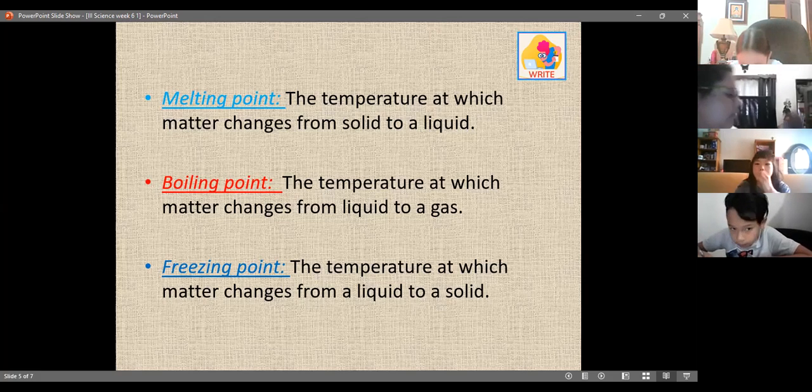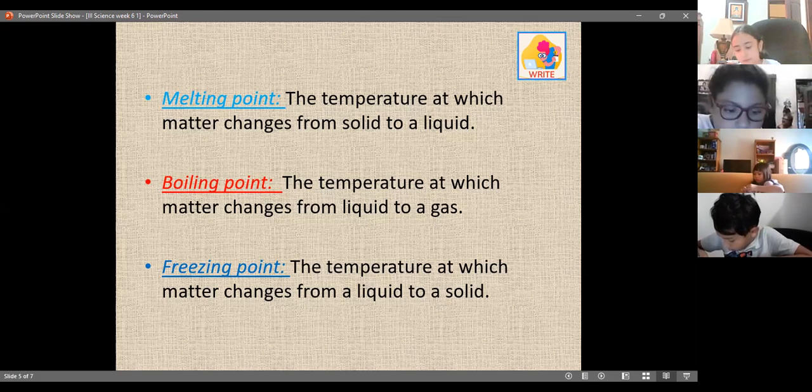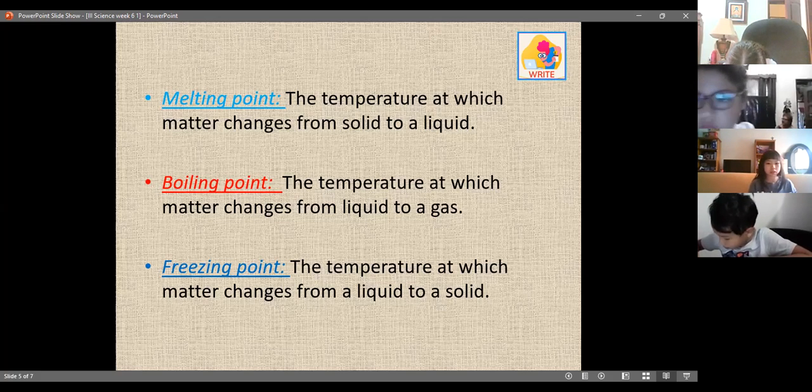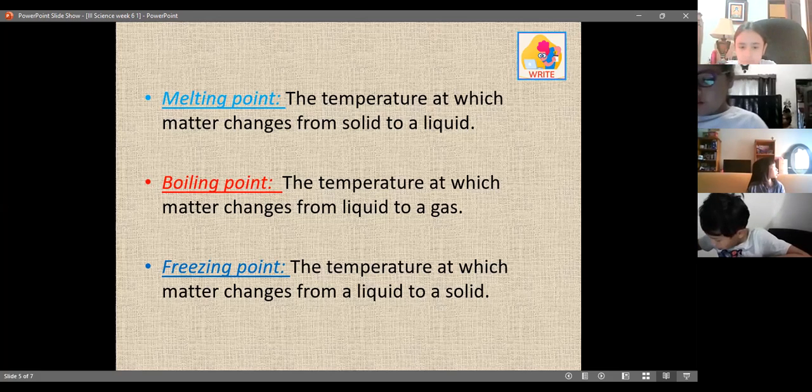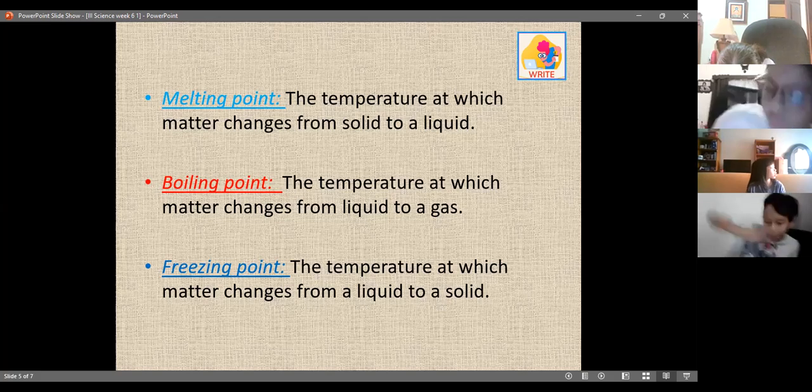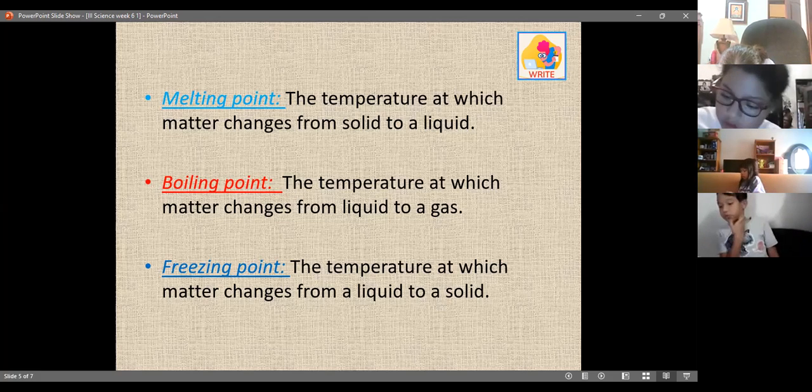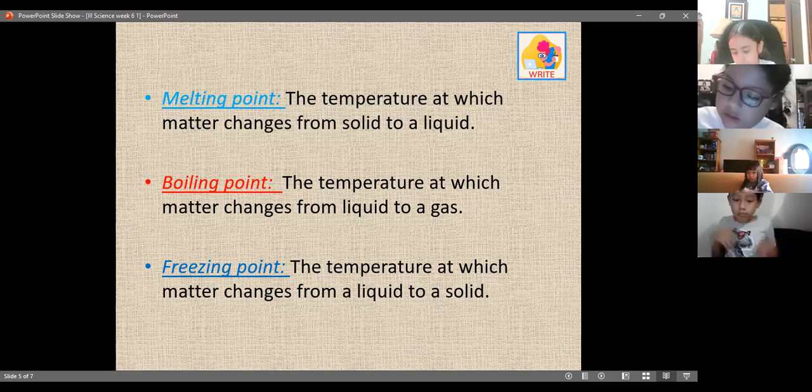Or it can be the state of matter. It can be solid to liquid, liquid to gas, or liquid to solid. So there is a change of the states of matter, but it's the same object, it's the same matter. If you put the liquid one more time in the refrigerator, for example, it's going to become solid, or vice versa. So we need to take care of this because tomorrow we're going to learn about chemical changes. It's something different. It's related, but it's chemical. Now, this is physical changes, don't forget.